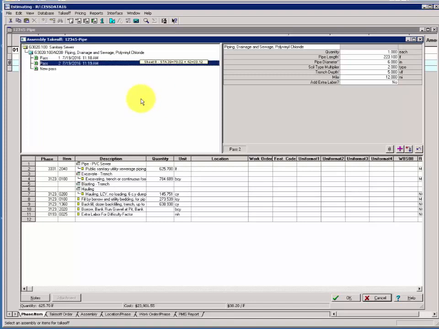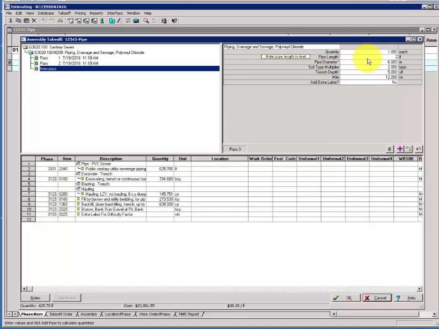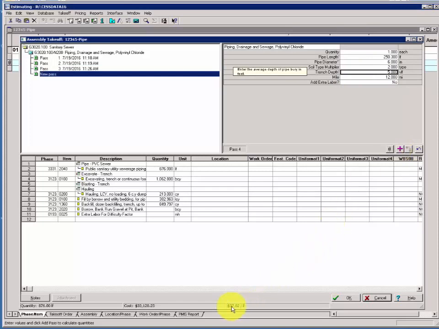Activity 3. Add the remaining pipe sections. Upper left pane, click on New Pass. Note that your variable pane is set to do pass number 3. The pass 3 section is 250.3. A trench depth of 5 remains. Click the Add Pass button. The status bar is showing a cumulative total cost of all 3 passes, a total lineal footage of all 3 passes, and then an average cost of the 3 passes per lineal foot.